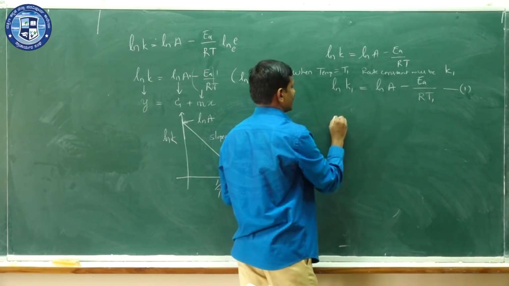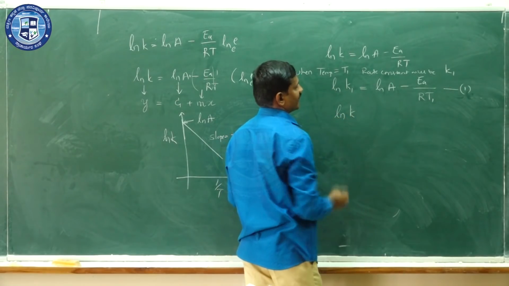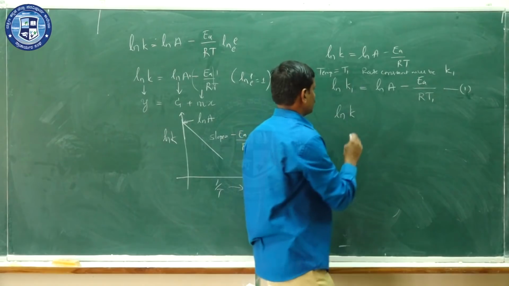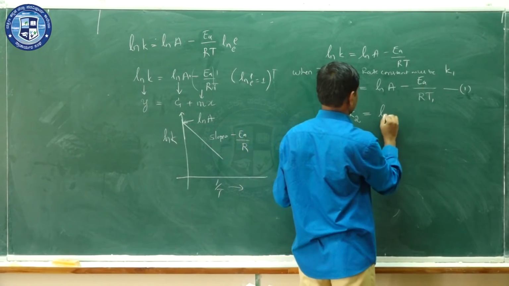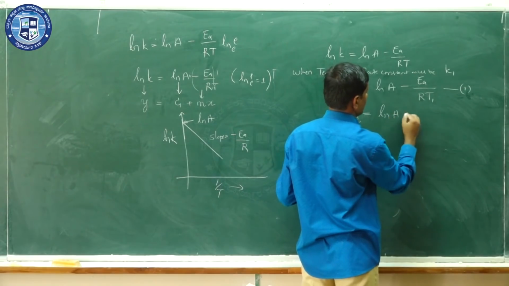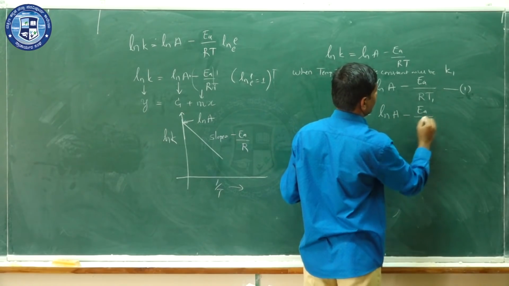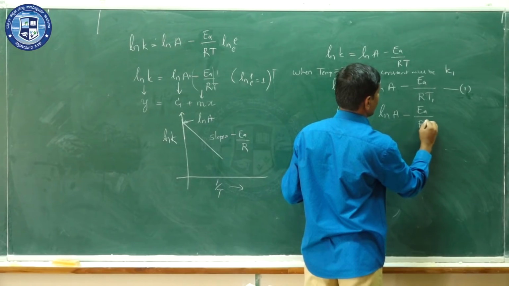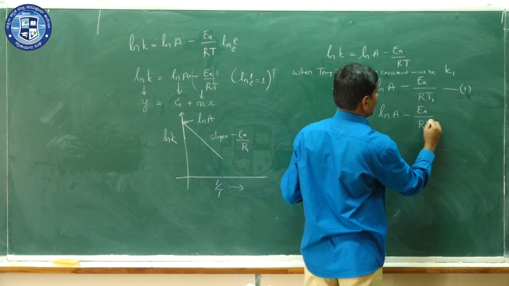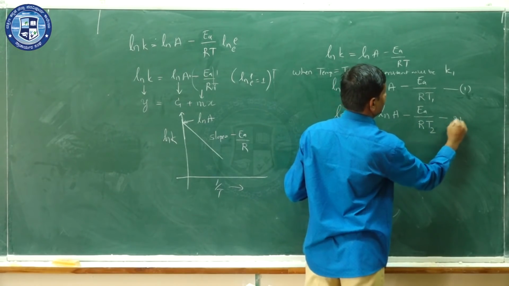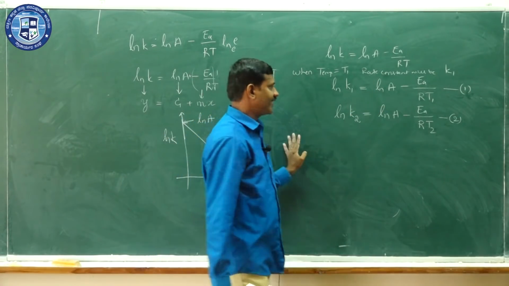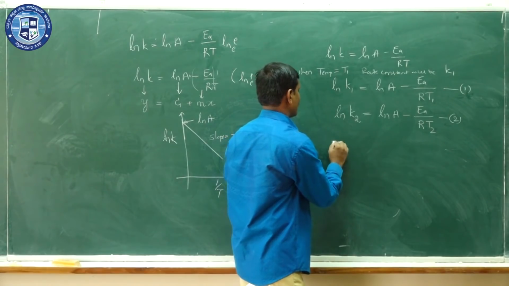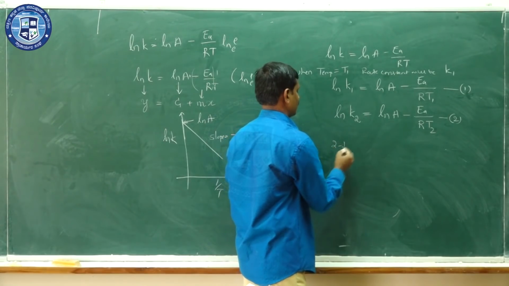Similarly, at temperature T2, ln K2 is equal to ln A minus EA divided by R T2. This is equation 2.